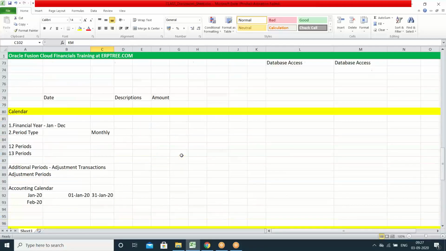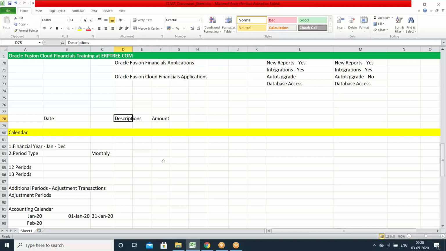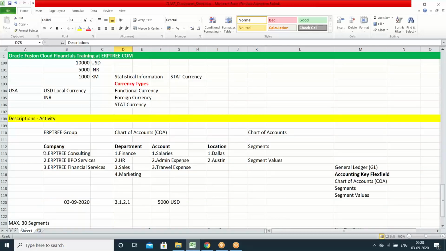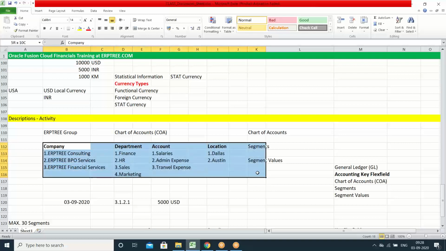The other component is description. For every transaction we have to capture the details for reporting purposes. To capture the details of the transaction, this is how you have to maintain how many companies, how many departments, how many branches you have, which accounts, which locations, etc. When you create all these in the system, all these we call segments. Under that, the details we maintain we call segment values. The complete information, the segments and segment values, we create as part of the chart of accounts.